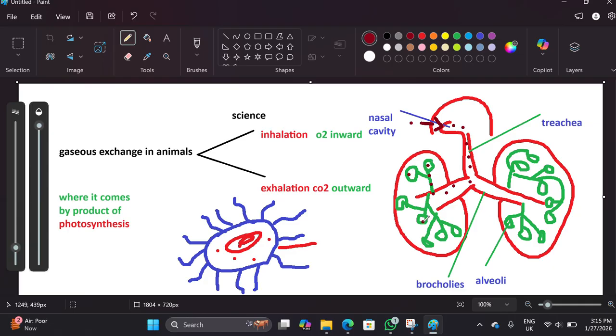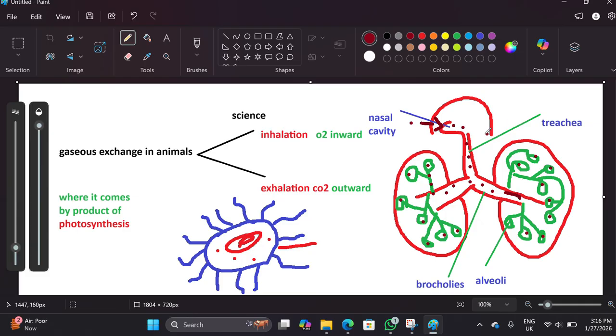This pathway directs the oxygen to the alveoli, which is the last and main structure where the exchange actually happens. We will discuss it separately because that is a separate topic. We are composed of millions of cells, and our cells need oxygen. So ultimately the alveoli structure is going to fill with oxygen.